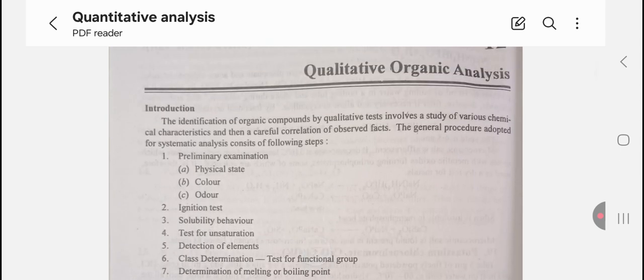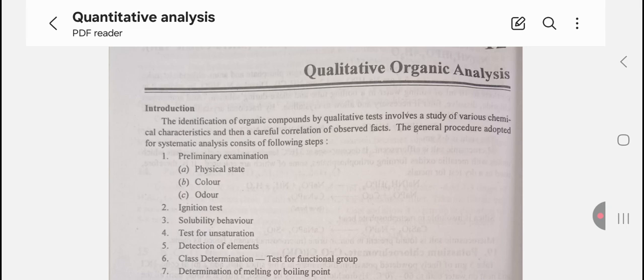Qualitative Organic Analysis. Introduction. The identification of organic compounds by qualitative test involves the study of various chemical characteristics and then a careful correlation of observed facts. The general procedure adopted for systematic analysis consists of the following steps.